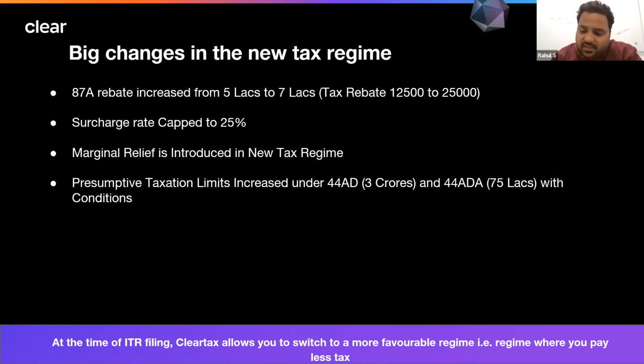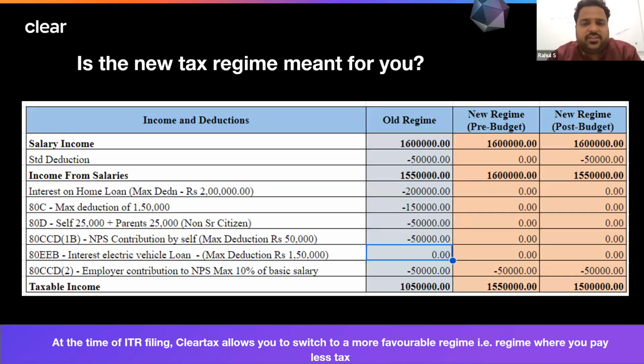After this budget, the limit has been increased from 2 crore to 3 crore for business, and 50 lakh to 75 lakhs for profession. But there is a small condition that not more than 5% of your receipts should be in cash. If your cash receipts are less than 5%, then you can take the benefit of this increased limit of 3 crore and 75 lakhs. If this condition of 5% is not satisfied, then the existing limit of 2 crore and 50 lakh will be available to you.